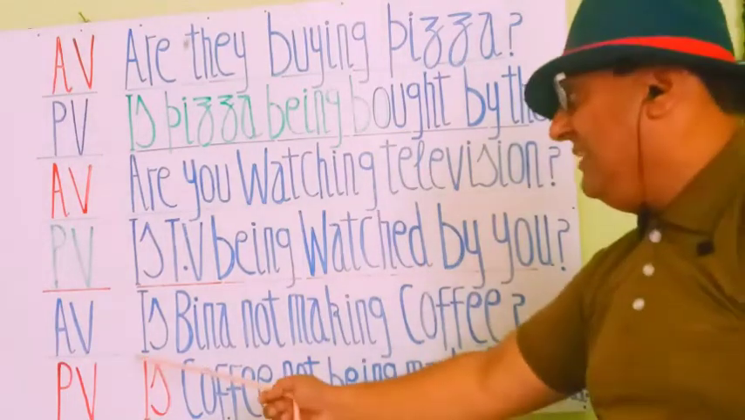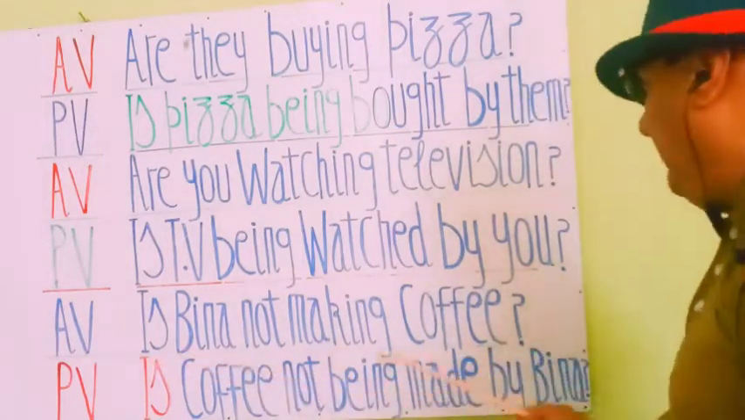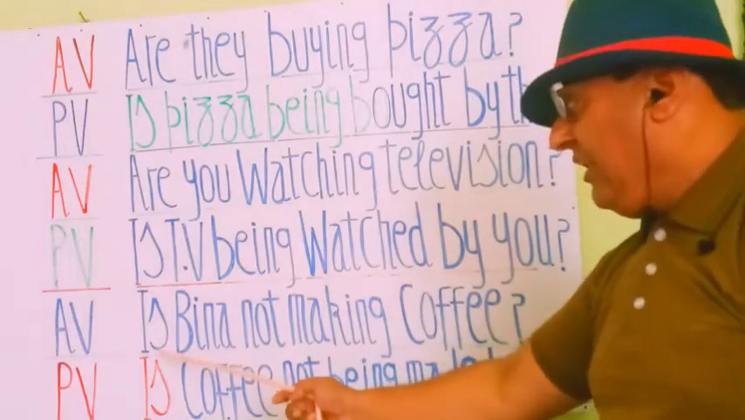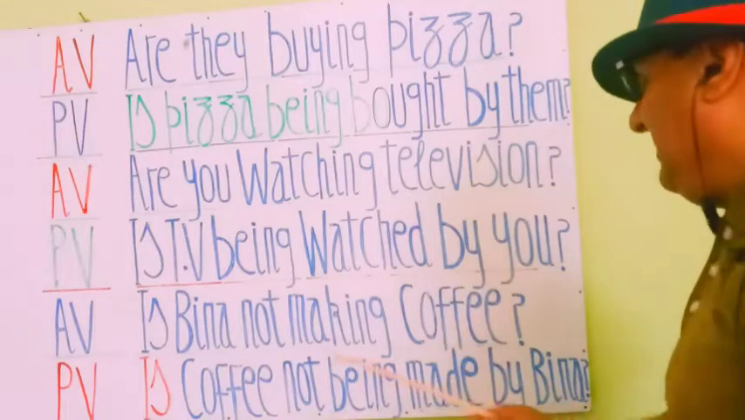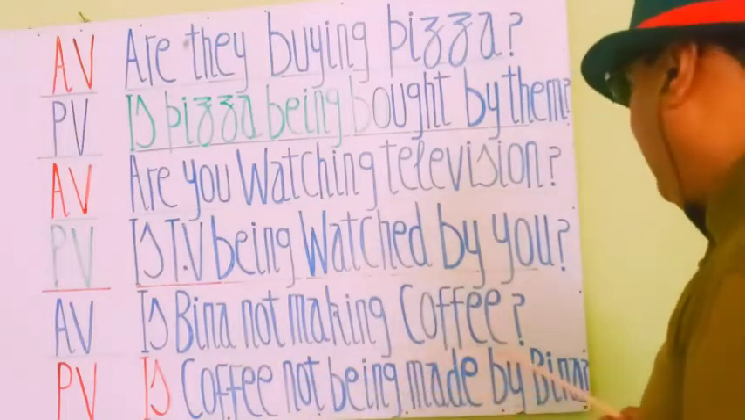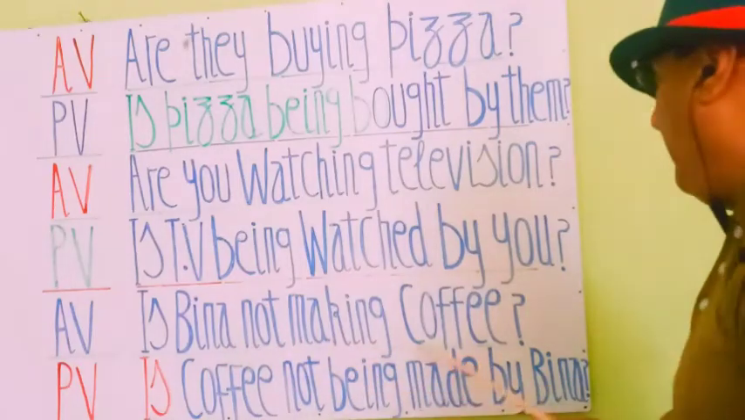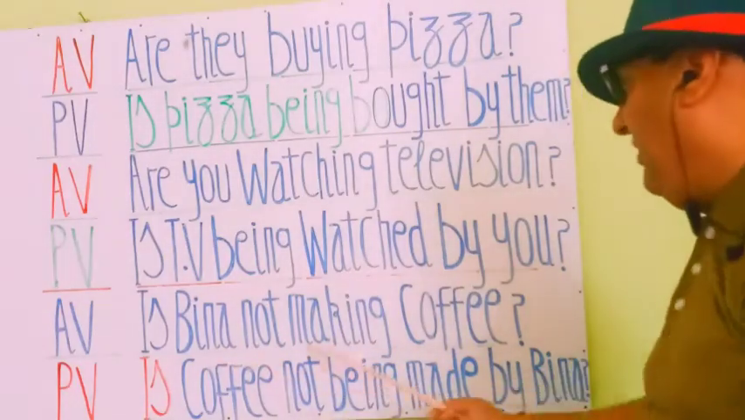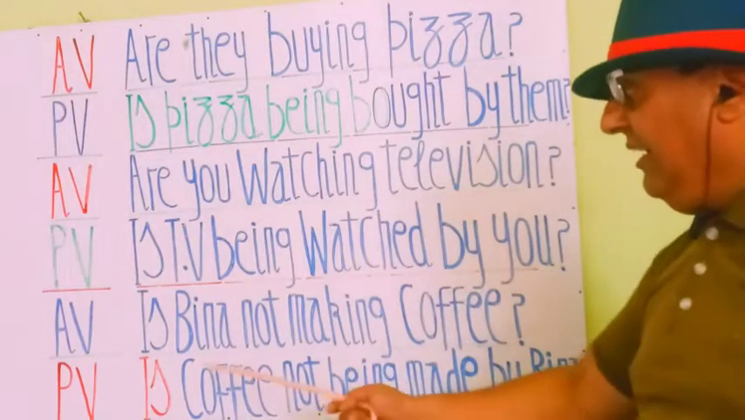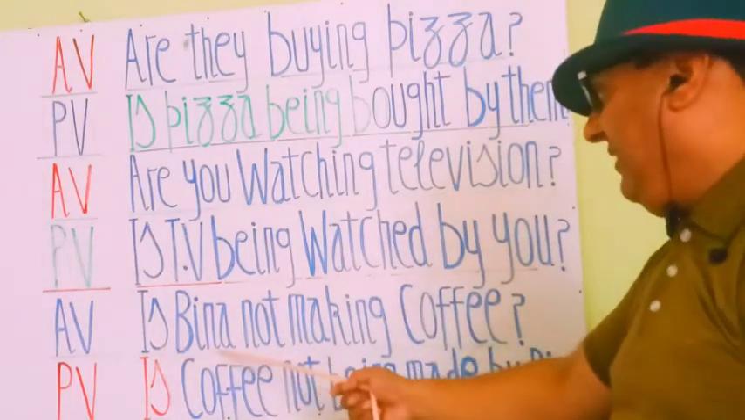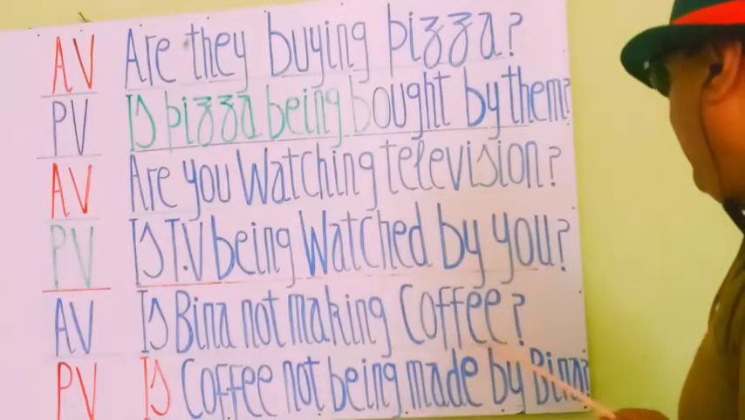So see my students, this is a questionary statement in present continuous tense. This is an interrogative negative sentence, or we can say it's a double interrogative. Is Bina not making coffee? क्या बीना कॉफी नहीं बना रही है? It stands for a questionary statement, and Bina is a subject and coffee is an object.